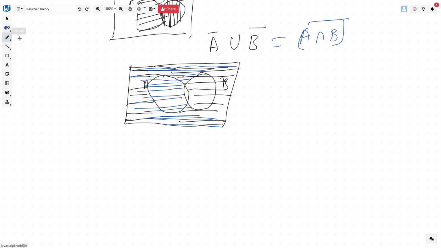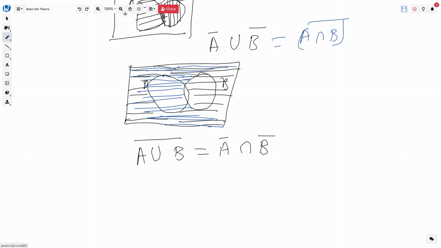Similarly, it's up to the students to define that the complement of A union B is nothing but A complement intersection B complement, right? Once you are able to do all these things, it is a pretty easy exercise.